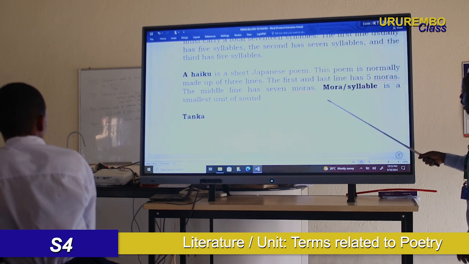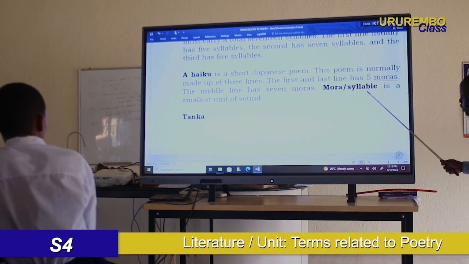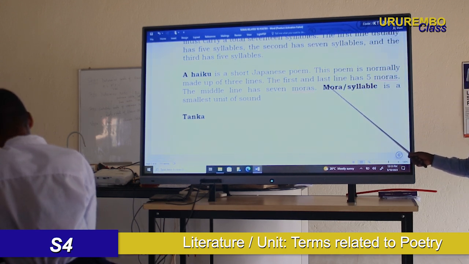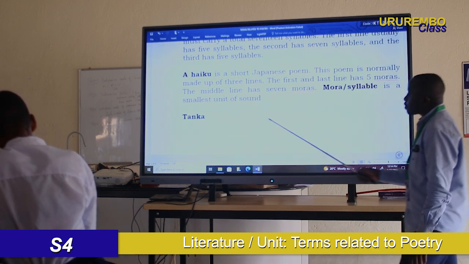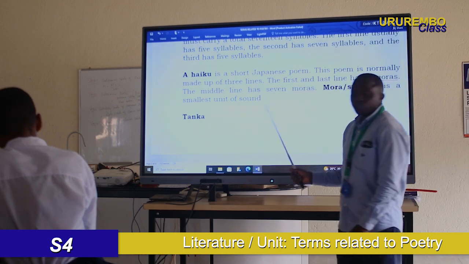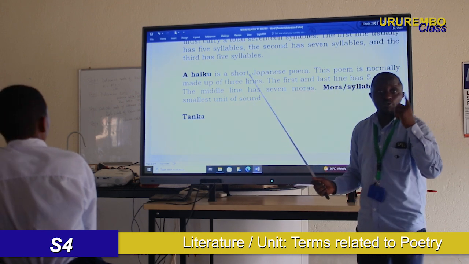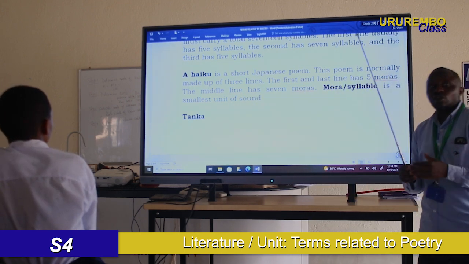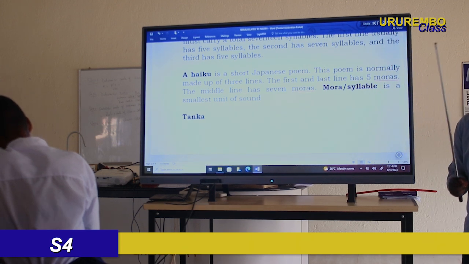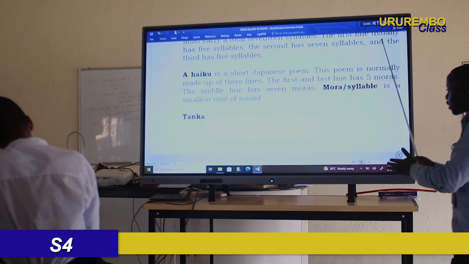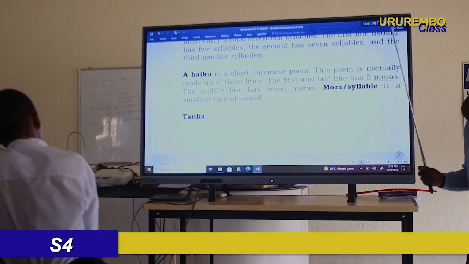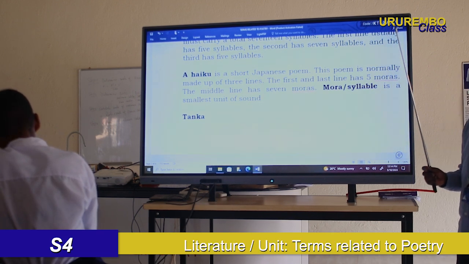But I can show you what is a syllable or mora, okay? Mora is the same as the syllable. A syllable, a mora, is the smallest unit of sound. The reason why sometimes when I ask you to count the syllables in a word, you have to know that you will count the smallest sounds.